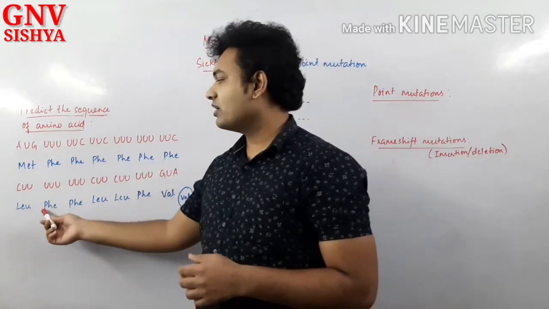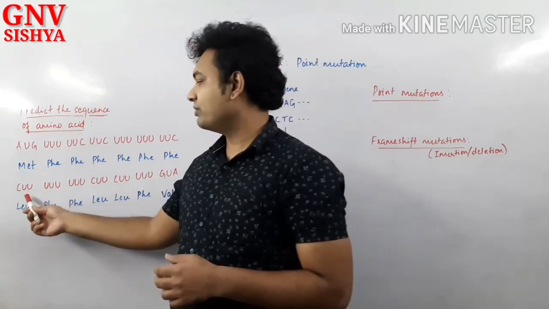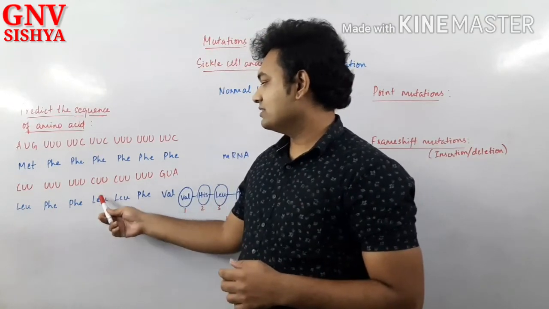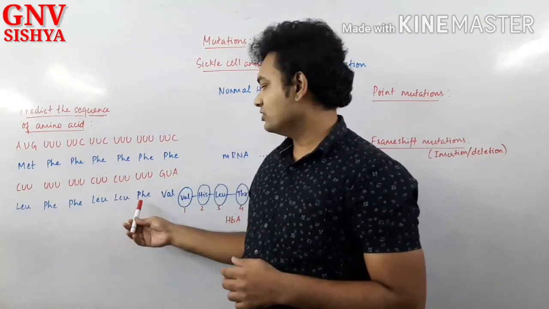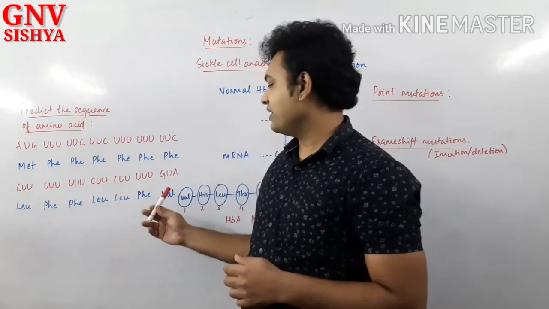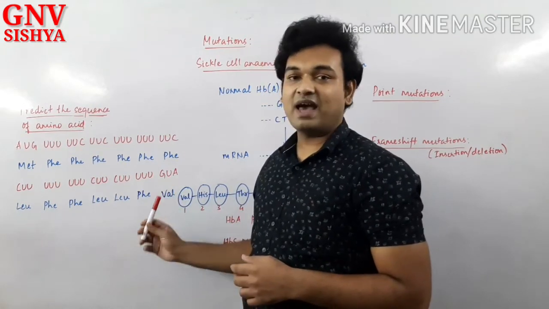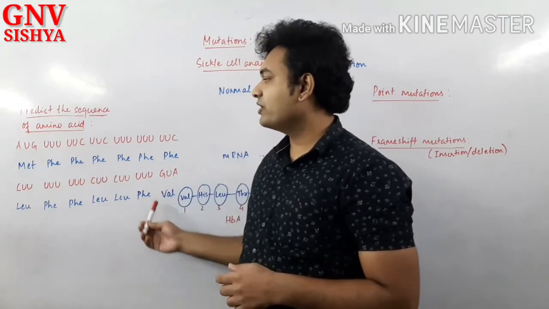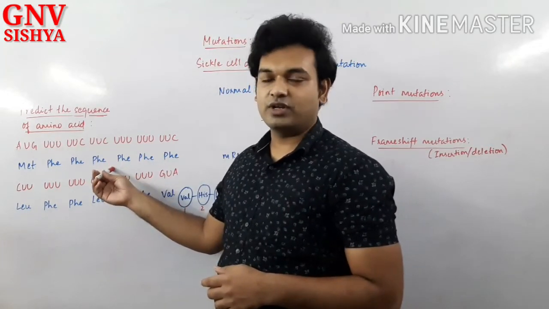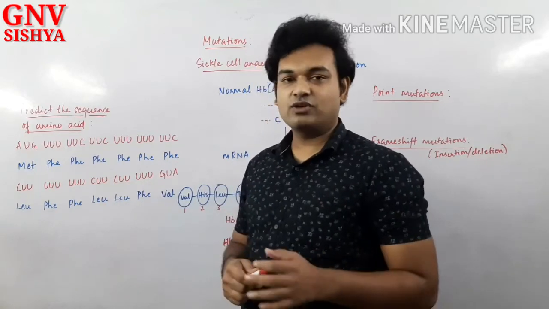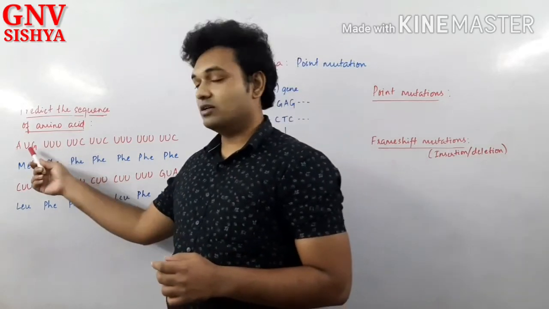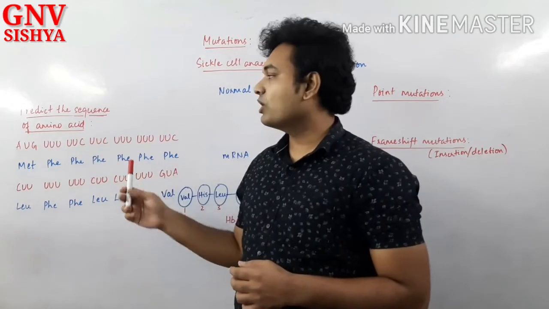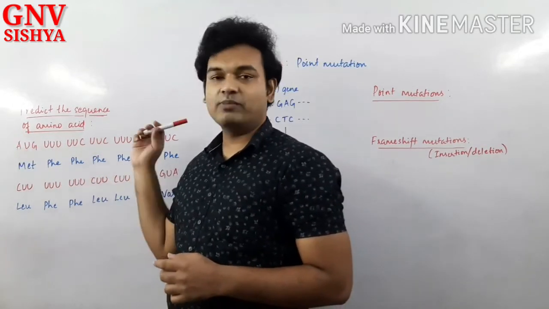Now you can see what all amino acids are formed. CUU will represent leucine. UUU is again phenylalanine. Here again CU, you can see leucine. This is phenylalanine, and finally GUA is valine. So this amino acid sequence is completely different from the one that is formed over here. The mRNA sequence will always be read from 5' to 3' direction.